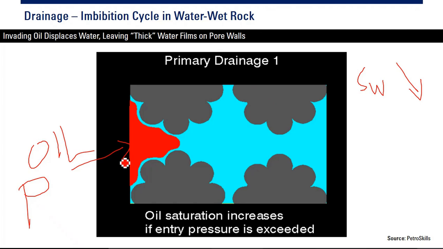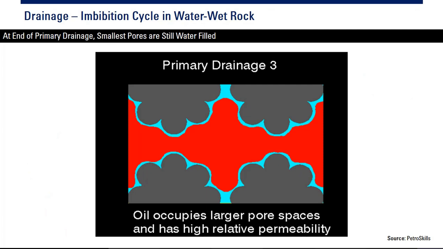Oil will go into the pores. And then we continue the drainage process. At the end of primary drainage, because this is water wet, the smallest pores are still filled with water. So water will be there as a thin film, whereas the oil occupies larger pore spaces and has high relative permeability. Okay, so at this condition, the relative permeability, Kr, of the oil is high.